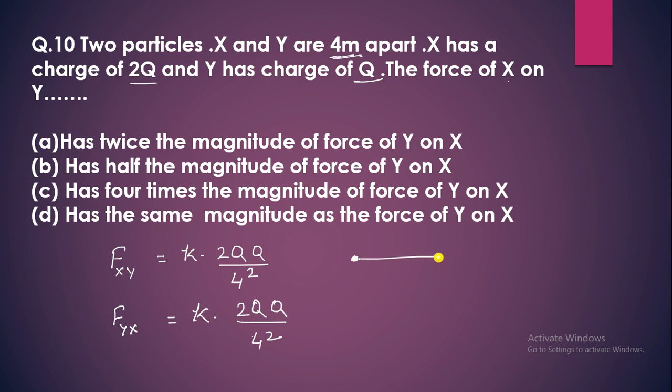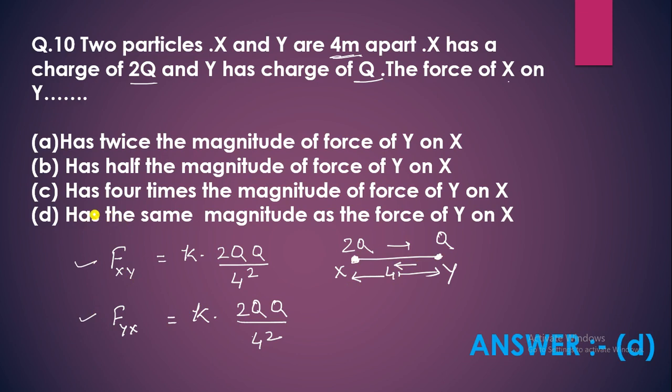Both have the same force, with charges 2Q, Q and 4 meter distance between them. So X exerts on Y and Y exerts on X forces that are equal in magnitude but opposite in direction. Then the option for this question is that the force on X by Y has the same magnitude as the force on Y by X. So force of X on Y is equal to force of Y on X.